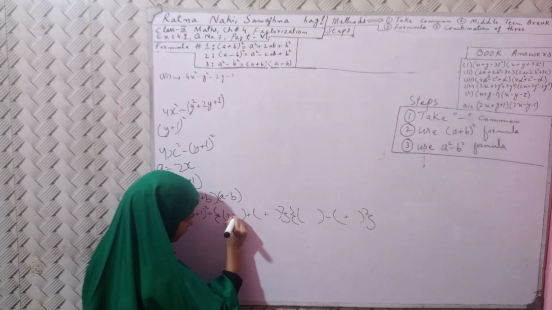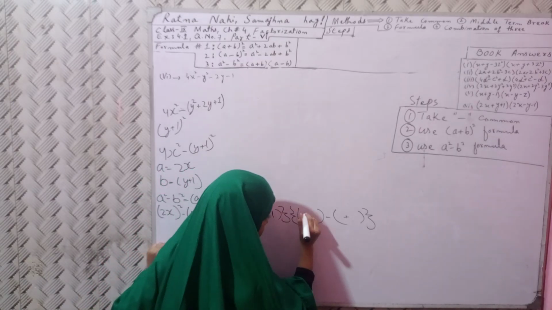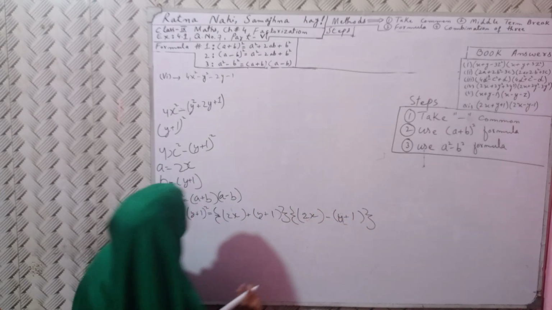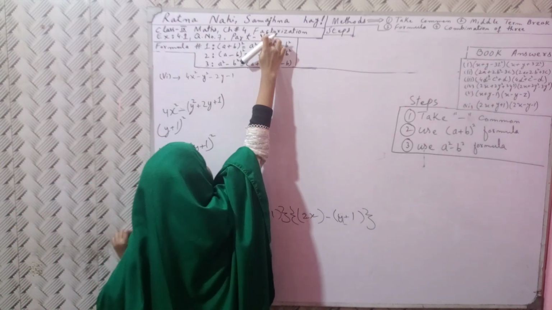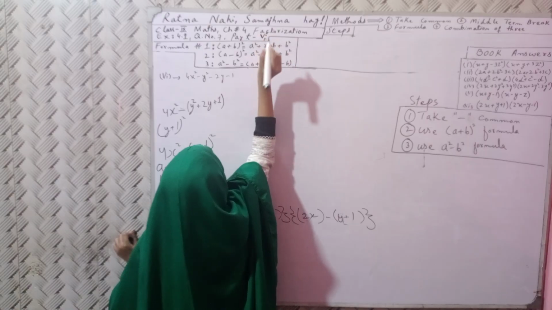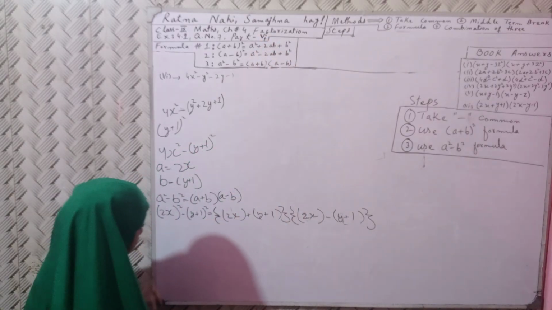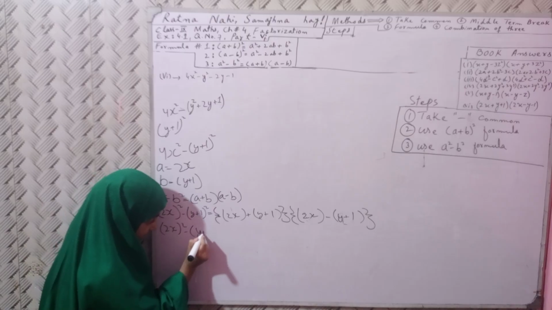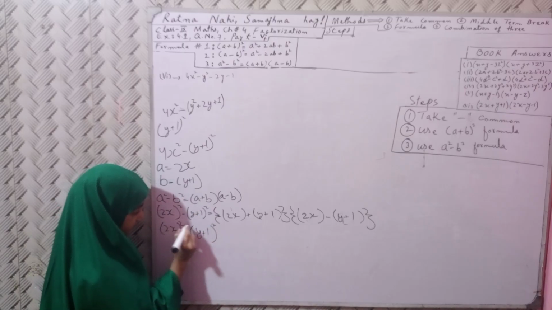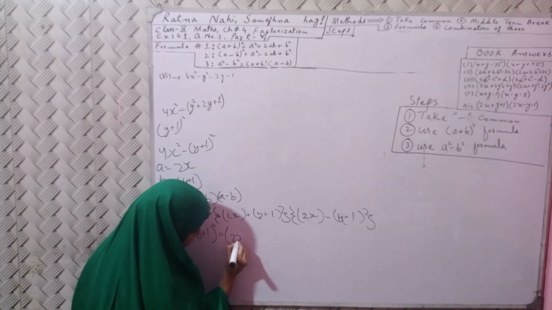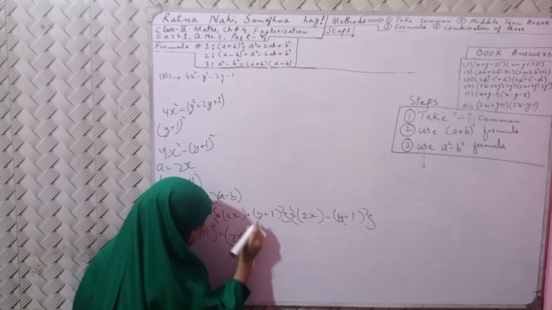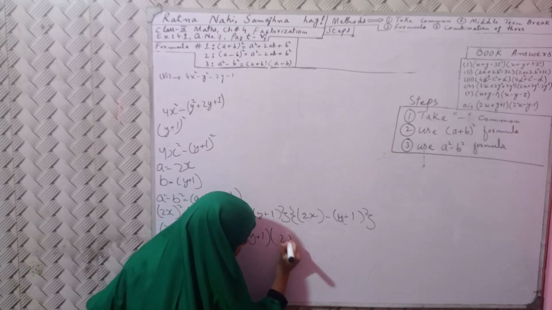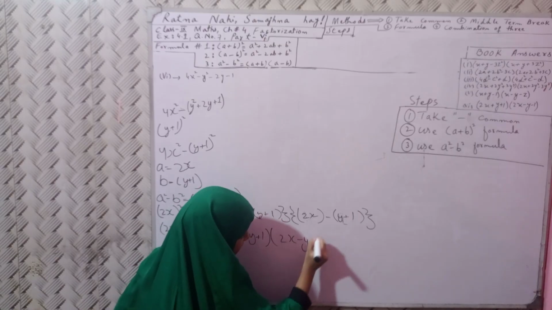Now 2x, y plus 1. This side will come as it is: whole square minus bracket y plus 1 whole square is equal to bracket 2x plus y plus 1, and the 2x minus y minus 1, with the sign changes, minus plus the minus plus the minus.